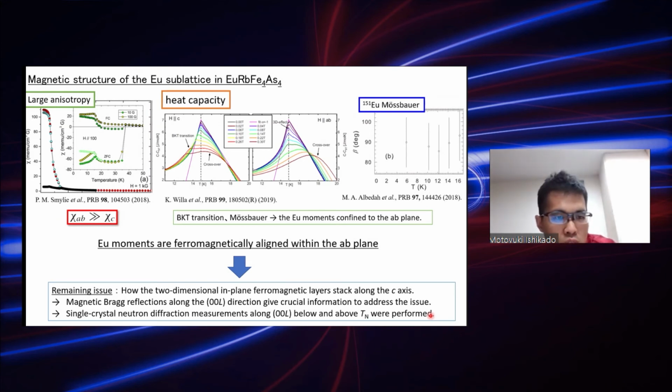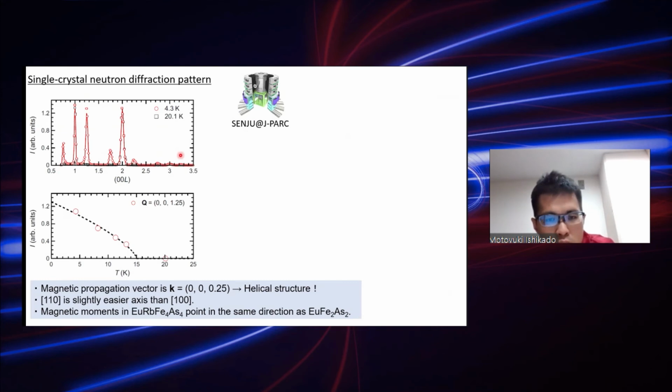This is data performed at SENJU at J-PARC. First, above TN, the 20 Kelvin data, we observe the 001, 002, 003 Bragg peaks, nuclear peaks, and cooling down below TN, satellite peaks appear at L equals 0.75, 1.25, 1.75, and 2.25 or so.